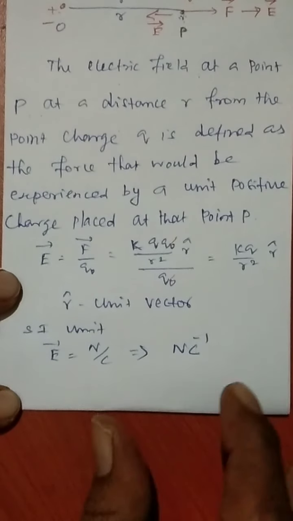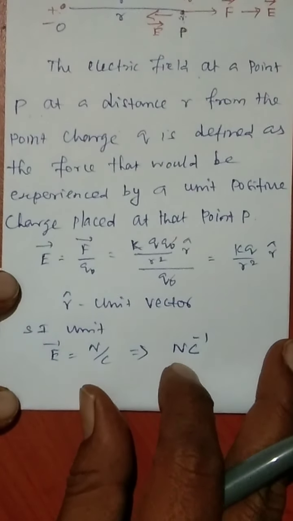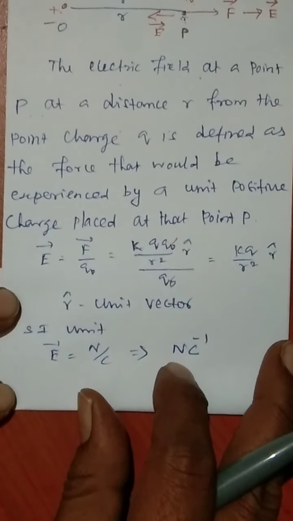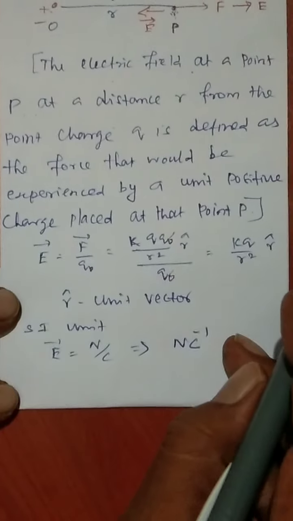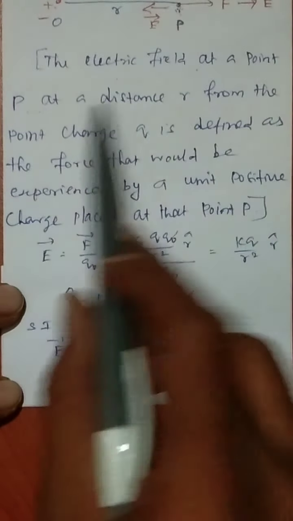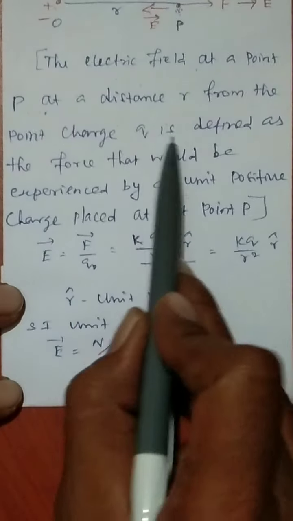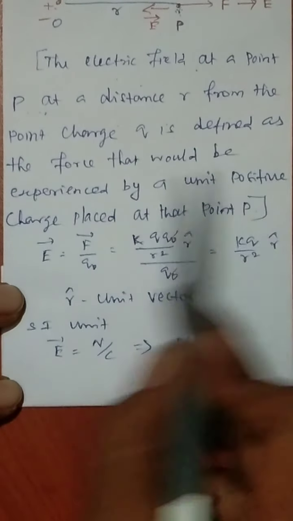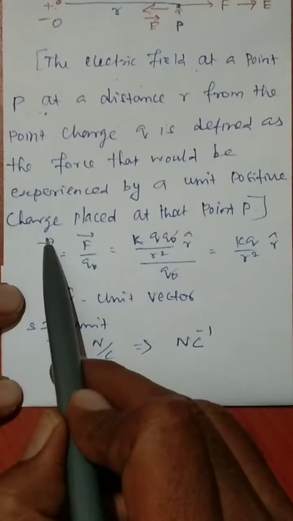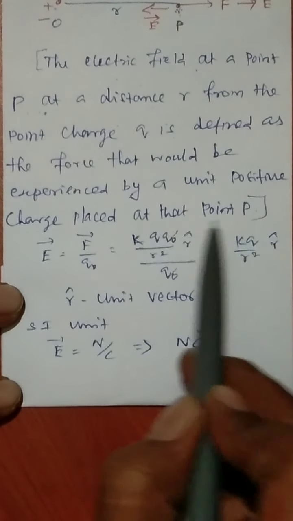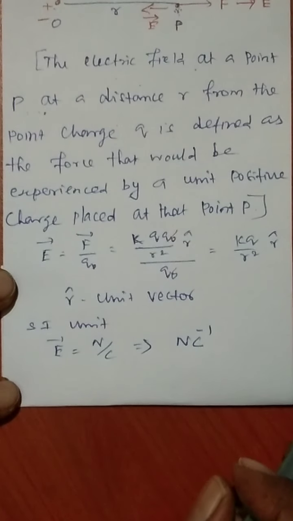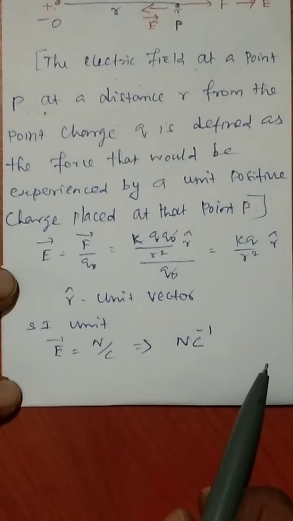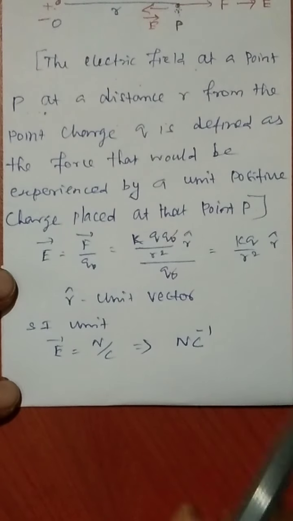Whenever they ask you to define electric field, please write this particular paragraph alone, and you will get 2 marks. The electric field at a point P at a distance r from the point charge Q is defined as the force that would be experienced by the unit positive charge placed at that point P. Sometimes they will ask what is the unit of the electric field. Then you can write the formula and the unit, Newton per Coulomb.